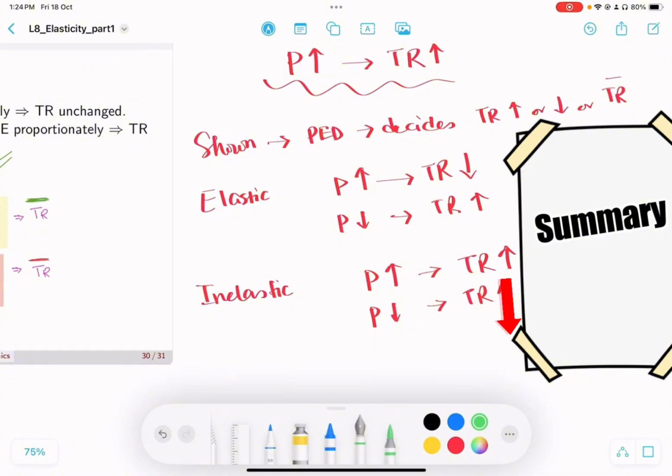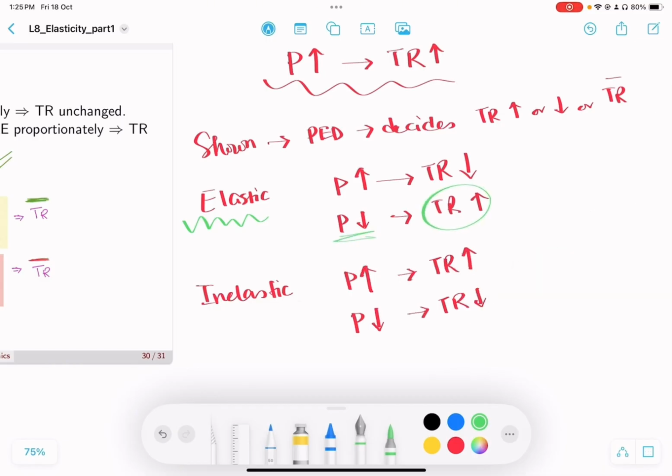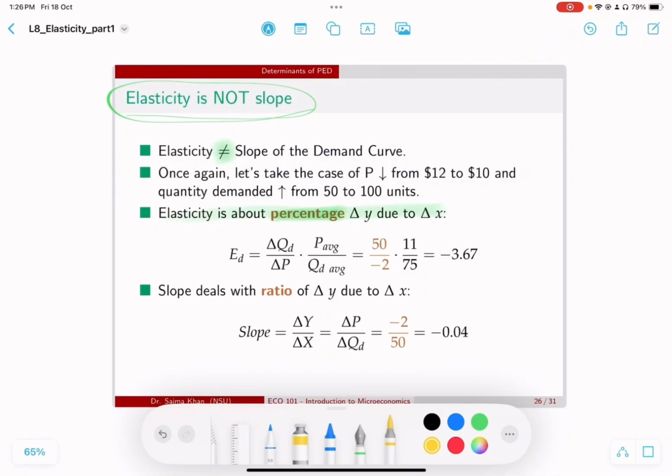So if they figure out that, look, the good that I'm selling has elastic demand, in that case, in order to raise total revenue, they're actually going to lower price. On the other hand, if the producer knows that his good has inelastic demand, then if his aim is he wants higher total revenue, what he's going to do is he's going to actually increase the price. So that's why we are saying that it's very important for producers to know whether the demand for their good is elastic or inelastic.